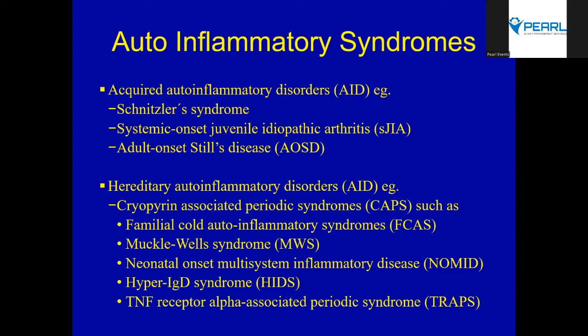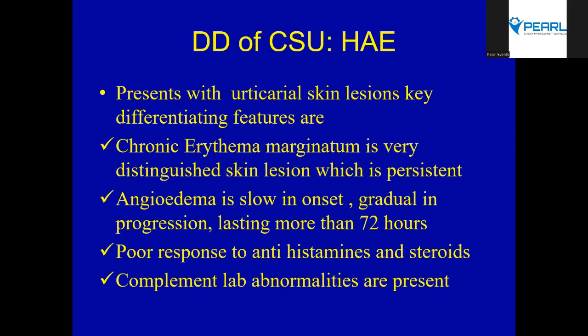And oftentimes these have an episodic pattern where during the episode, the inflammatory mediator release is there, systemic features are there, your inflammatory markers are high, your urticaria is there, and suddenly it disappears, and again there is a flare-up. So this pattern is clinically very easy to pick up.